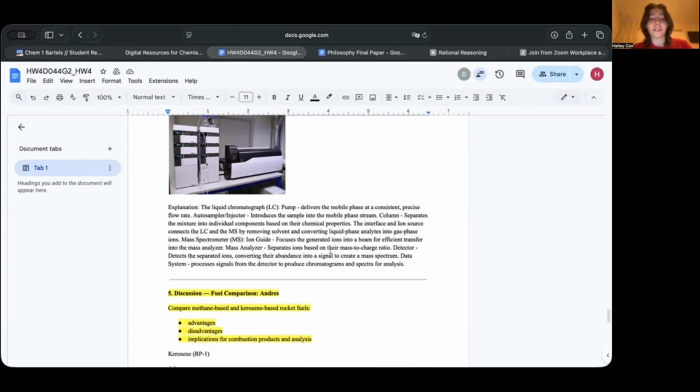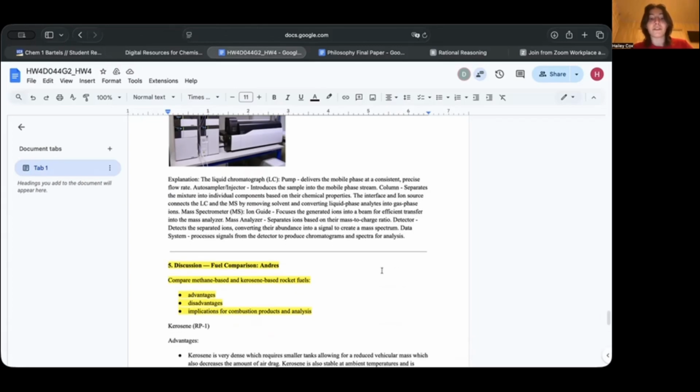The column separates the mixture into individual components based on their chemical properties. The interface and ion source connects the LC and MS by removing solvent and converting liquid phase analytes into gas phase ions. In the mass spectrometer, or the MS part, the ion guide focuses the generated ions into a beam for efficient transfer into the mass analyzer.